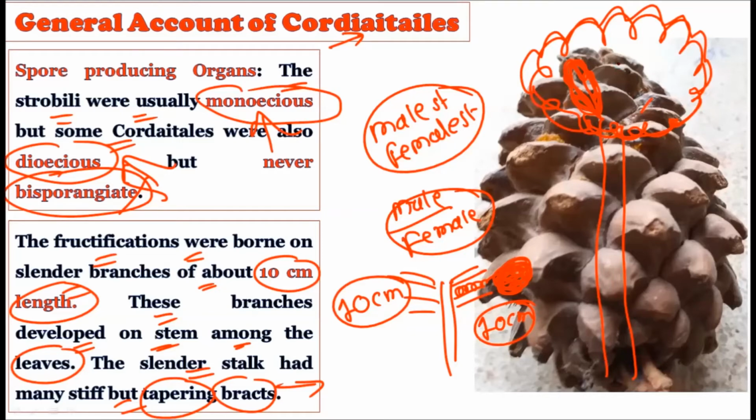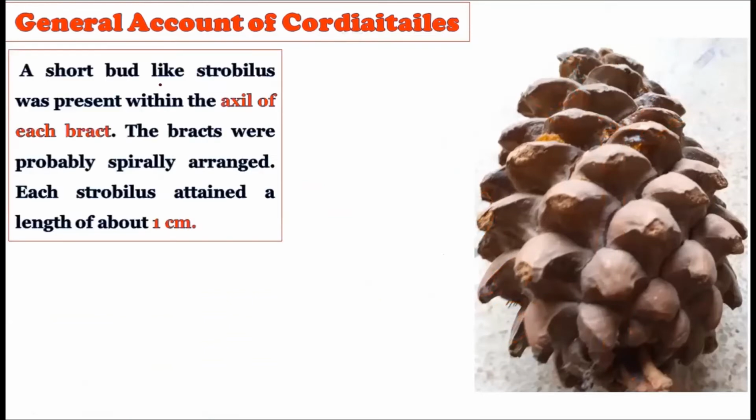Now consider this. A short bud-like strobili were present within the axilla of each bract. Bract is nothing but the modified leaf. For example, this is the bract, which is the modified leaf, and in the axilla of this bract you will find the bud-like strobili like this. The strobili were borne like this in the axilla of the bract. Now, the bracts were probably spirally arranged.